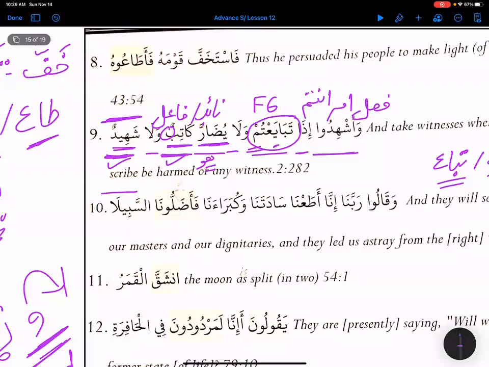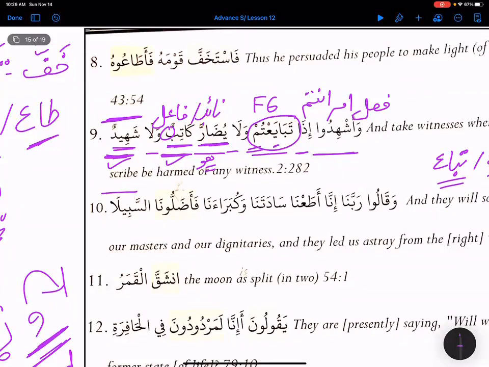So basically, Allah subhanahu wa ta'ala is saying that whenever you make a transaction, and I already said this is a long-term kind, not immediate. Immediate is like I go to the shop and just buy, and I don't need to write anything down. This is talking about long term. So the katib and shaheed should not cheat.